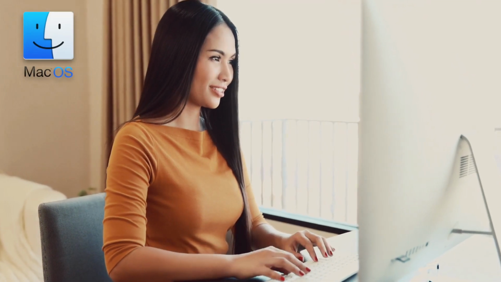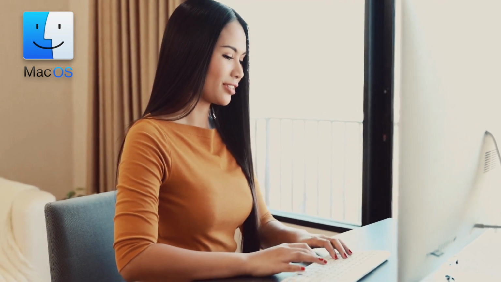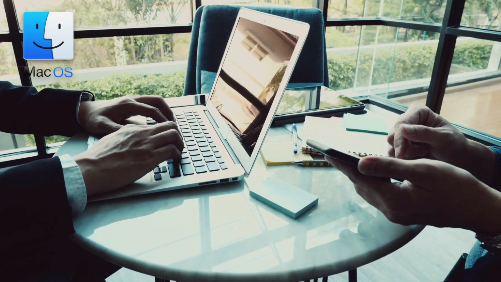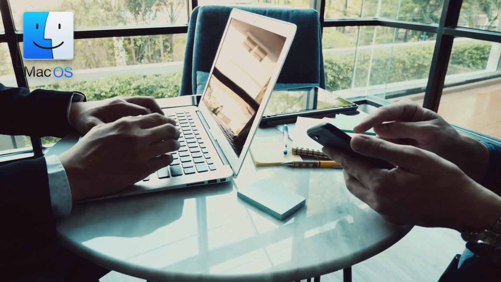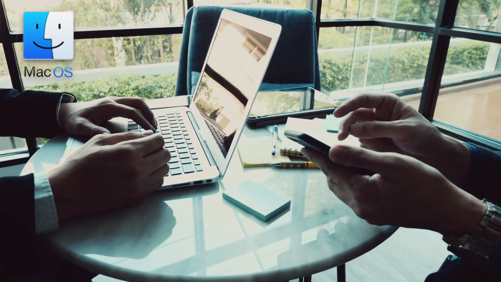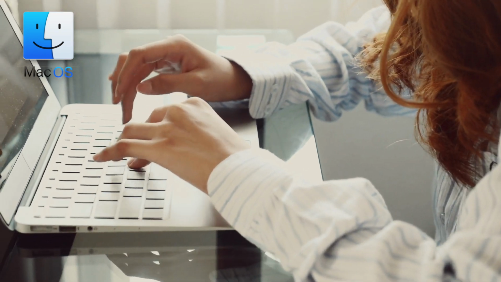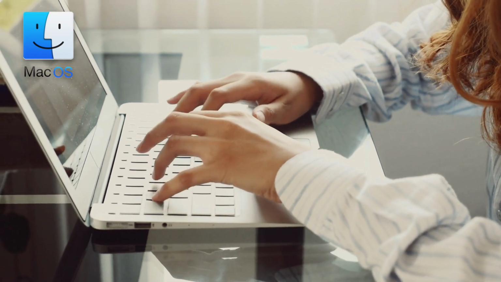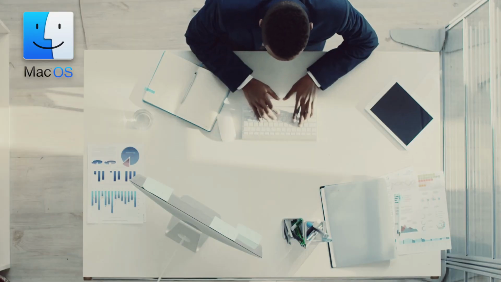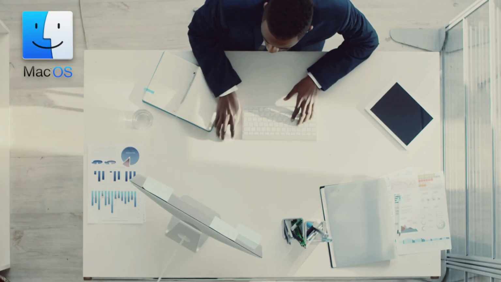macOS. macOS has a reputation for strong security, partially due to Apple's tight control over its ecosystem. The company employs various security features like Gatekeeper, which verifies the authenticity of apps, and FileVault, which encrypts your data. The relatively smaller user base also makes macOS a less attractive target for cybercriminals.